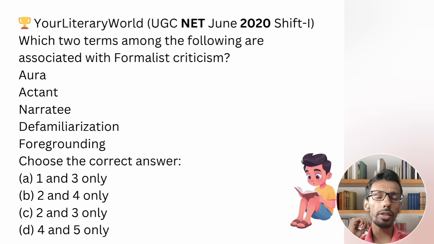Now foregrounding. Foregrounding is coming from Mukarovsky. Foregrounding is the methodology through which you achieve defamiliarization, unfamiliarity. Okay, I already talked about foregrounding in the past video on Russian formalism. Watch it. So 4 and 5, defamiliarization and foregrounding, both of them are related to Russian formalism.